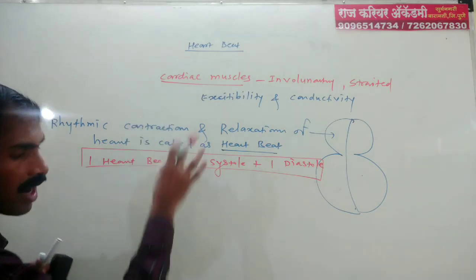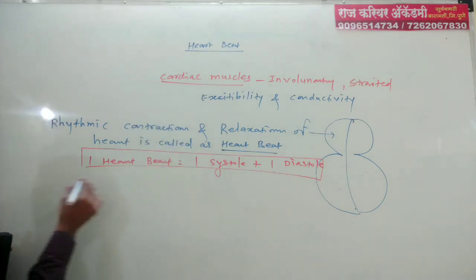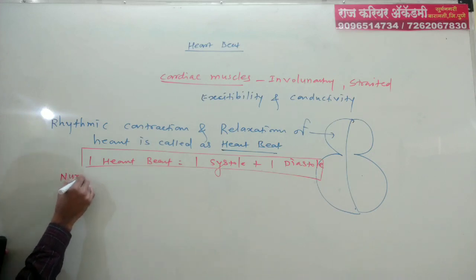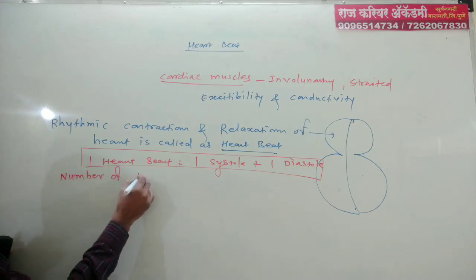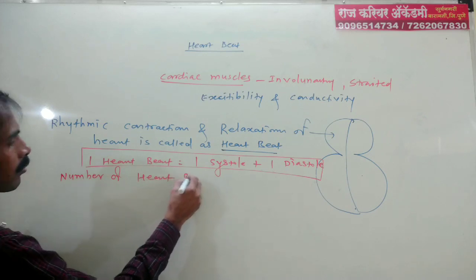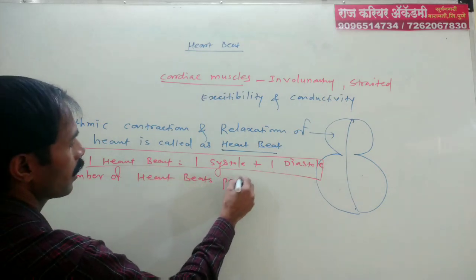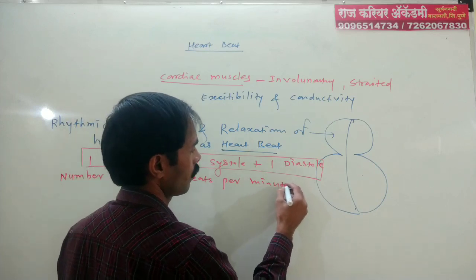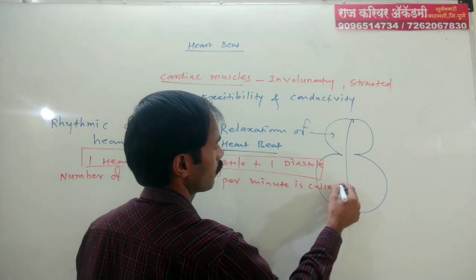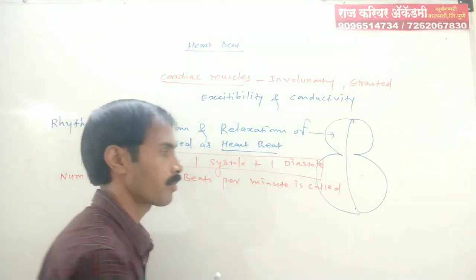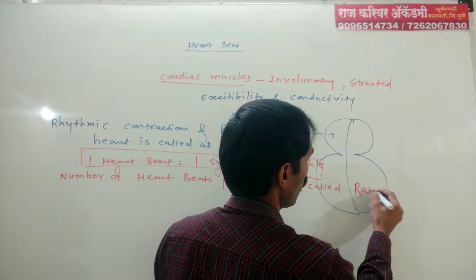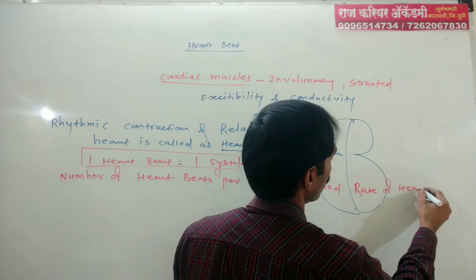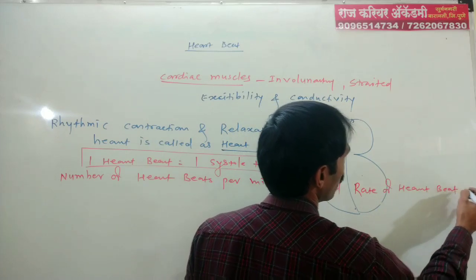Then the number of heartbeats per minute is called the rate of heartbeat.